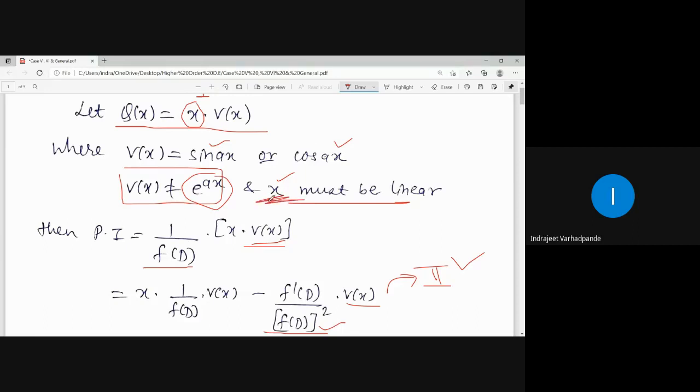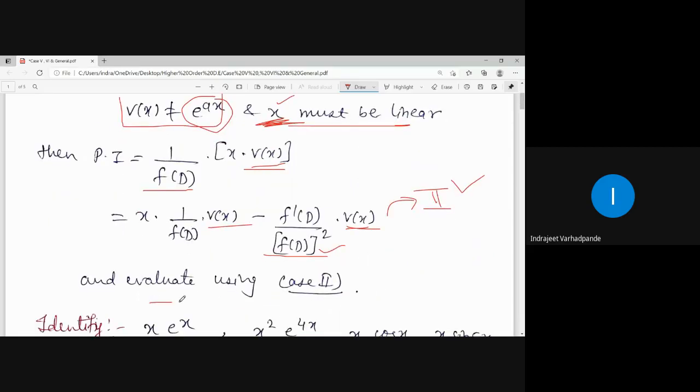Also, what is the condition? x must be linear. x into sin ax, x into cos ax. Such kinds of terms or expressions will be identified as case number 5. Note down the simplification up to this: x into 1 upon f of D operated on V of x, minus f dash of D upon f of D whole square operated on V of x, and evaluate by using case number 2. After this, which case is applicable? Case number 2 is applicable. Clear?